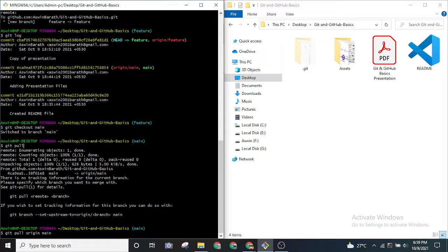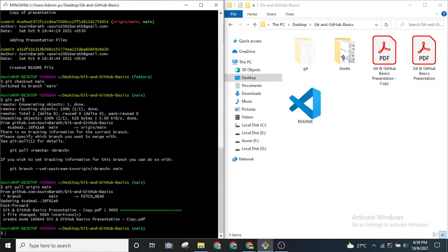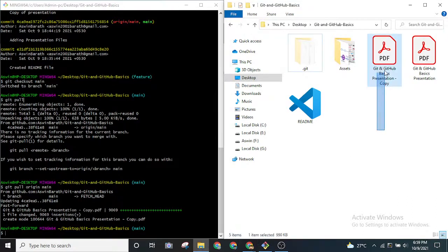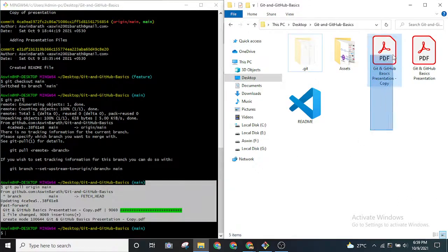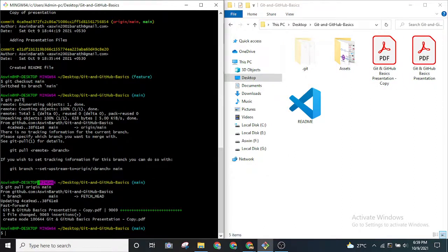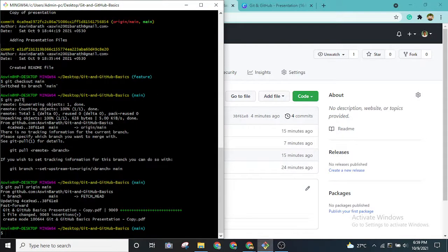Okay, so if I do this and press enter, what will happen is, whatever changes were made in the main branch only will be pulled by this git command. As you can see, the moment the command stopped its execution, the copy is created over here, right? So this is how you can use branches in our git and GitHub, so that you can create new versions and you can merge it later as well, like this, and you can push and pull the commands and all.